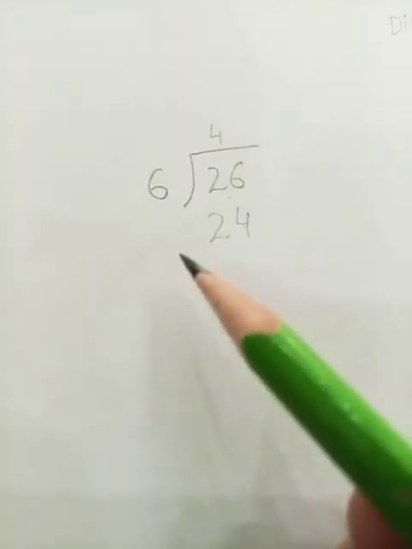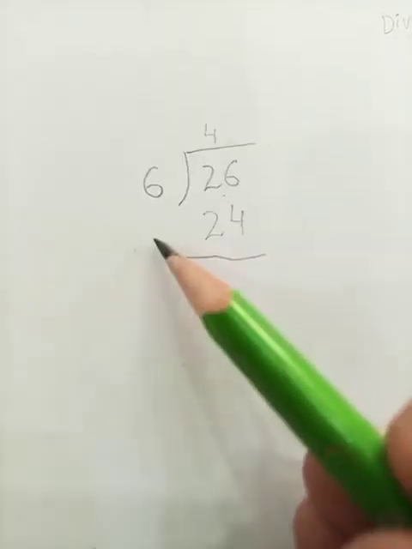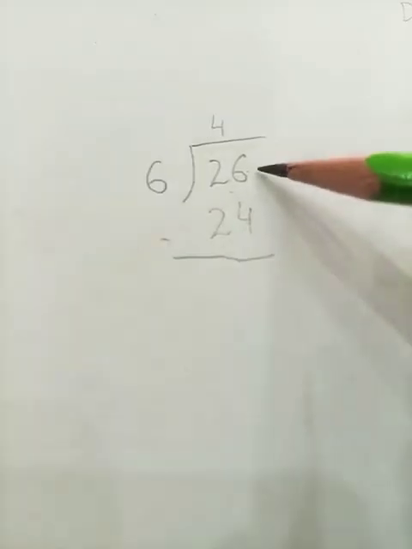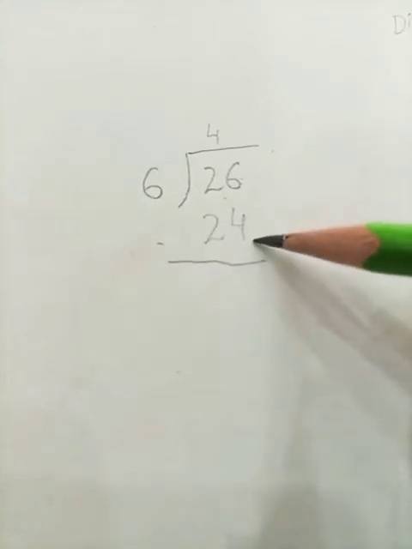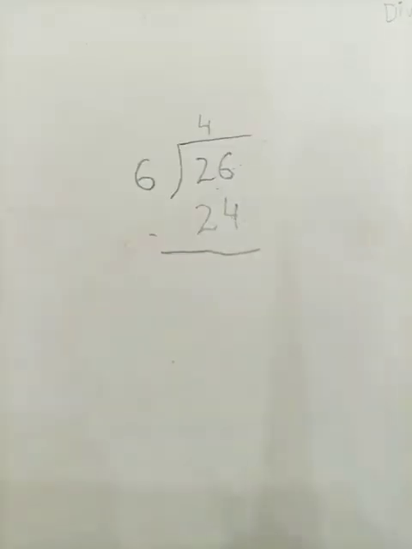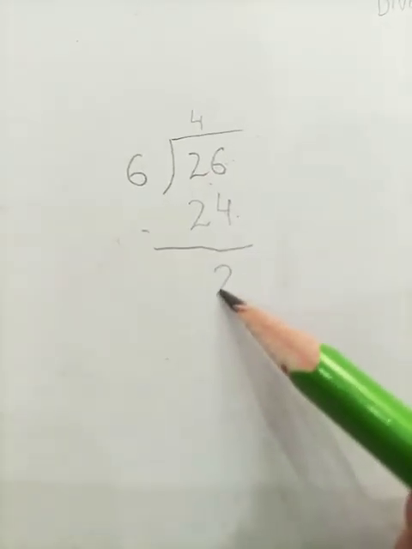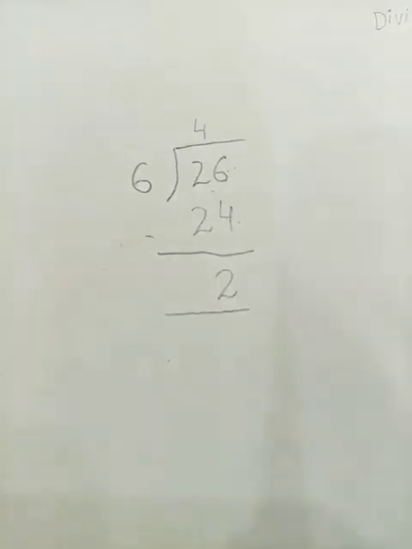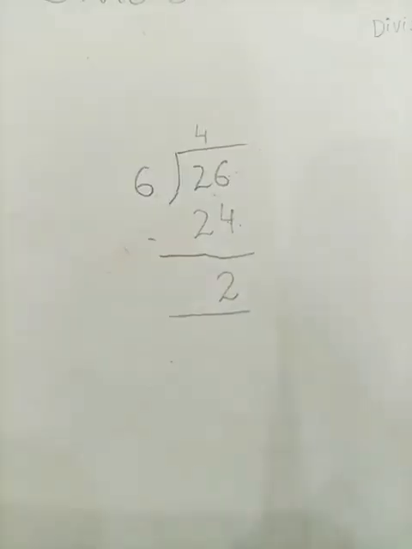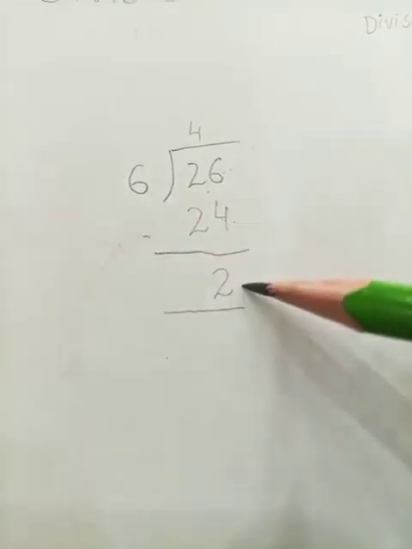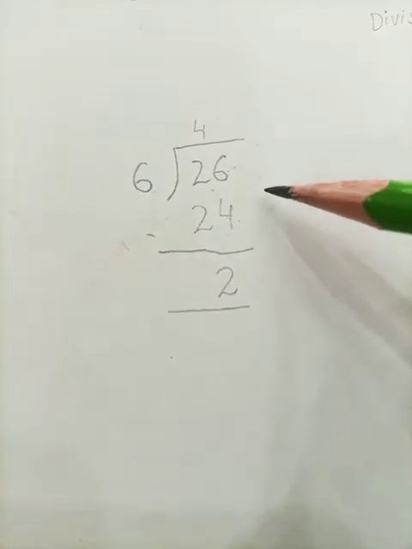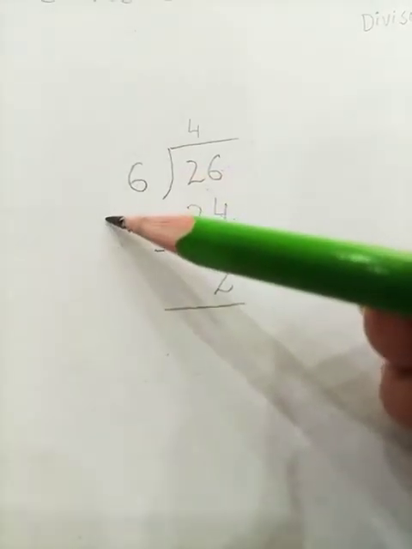Now students, the next step is subtraction. So students, I am going to subtract my number 24 from the number 26. Let's try to subtract. So students, we will start our subtraction from the ones column. When we subtract 4 from the number 6, our answer is 2. So students, here is our remainder, and this remainder is less than our divisor, so we can't divide it further. This will be our remainder, this will be our quotient, this will be our, tell me students, this will be our dividend, and this will be our divisor.